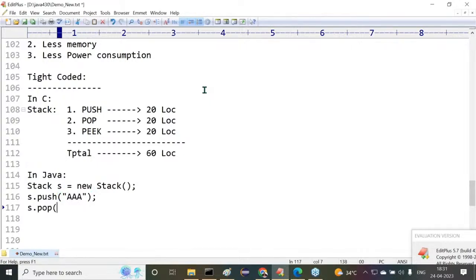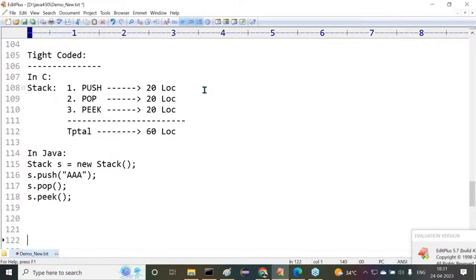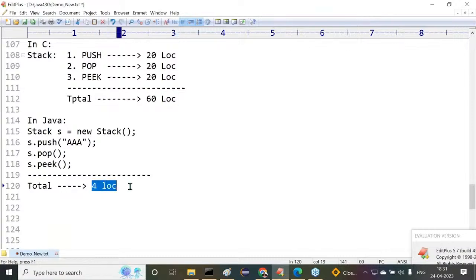S dot pop, my pop operation is completed. S dot peek, my peek operation is completed. Finish. Now tell me, overall in Java, how many lines of code are available? 4 lines of code. But in C and C++, 60 lines of code. But in Java, 4 lines of code.